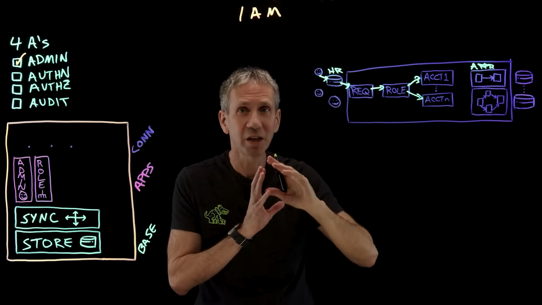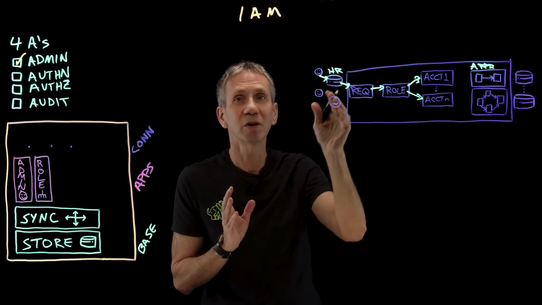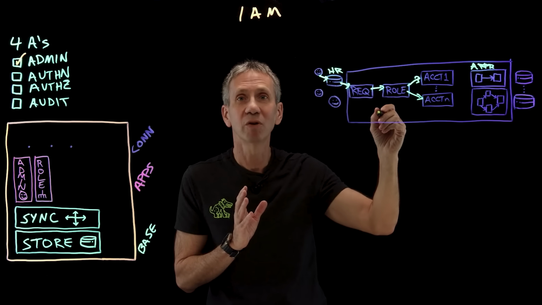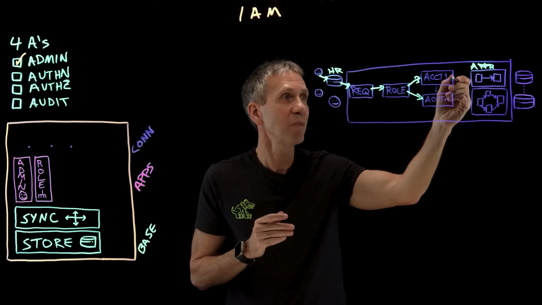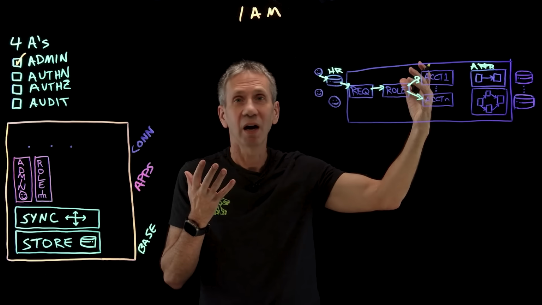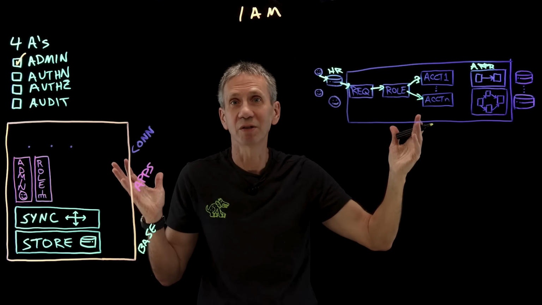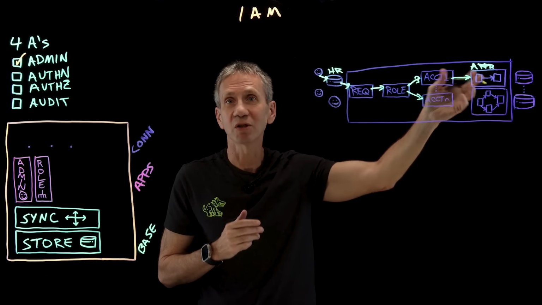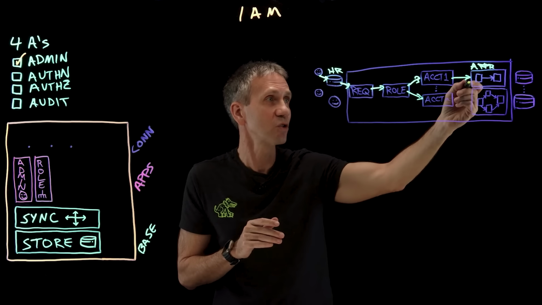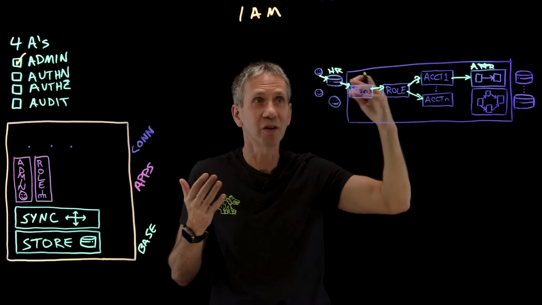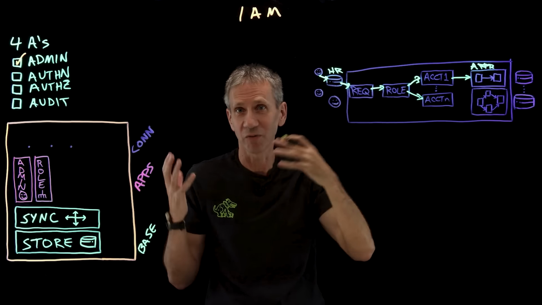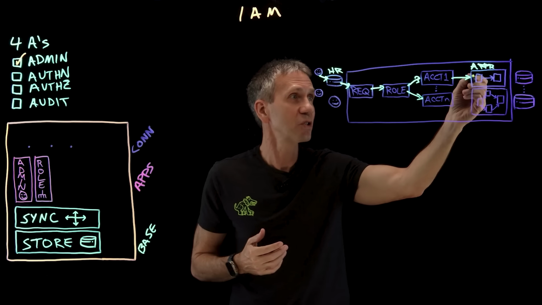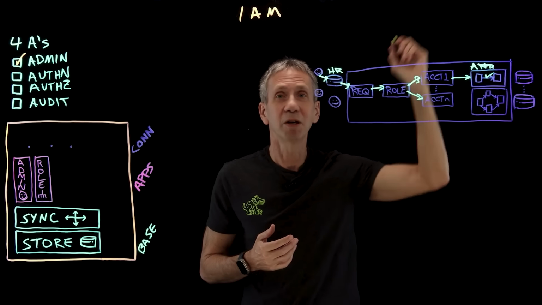In some cases, it'll be very straightforward. For instance, if you're an employee, then we map you into a role, and that account might be, say, an email account. Let's say all employees are entitled to an email account. So we're going to run that through the approval process, which is actually going to be very straightforward. It's just going to do maybe a lookup to see if you are still in the HR database, if you're still an active employee. And if so, then you are considered to be approved.